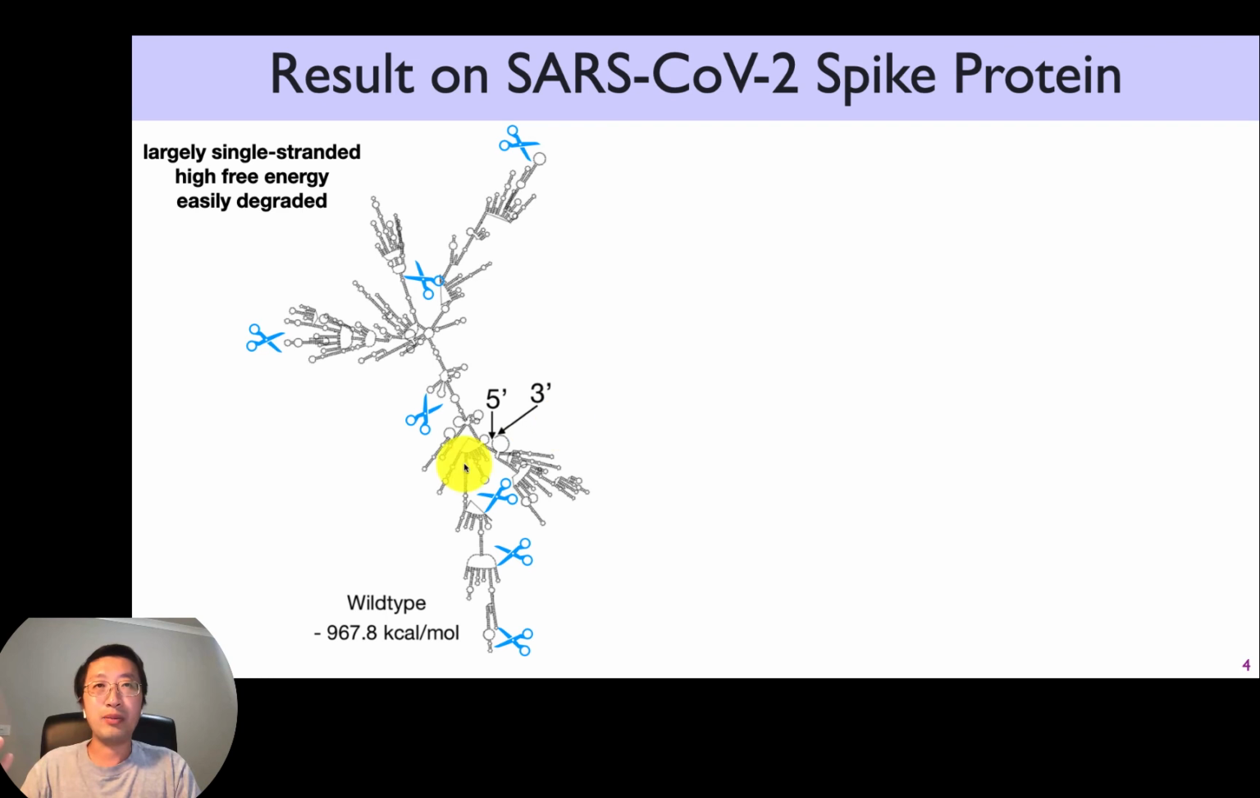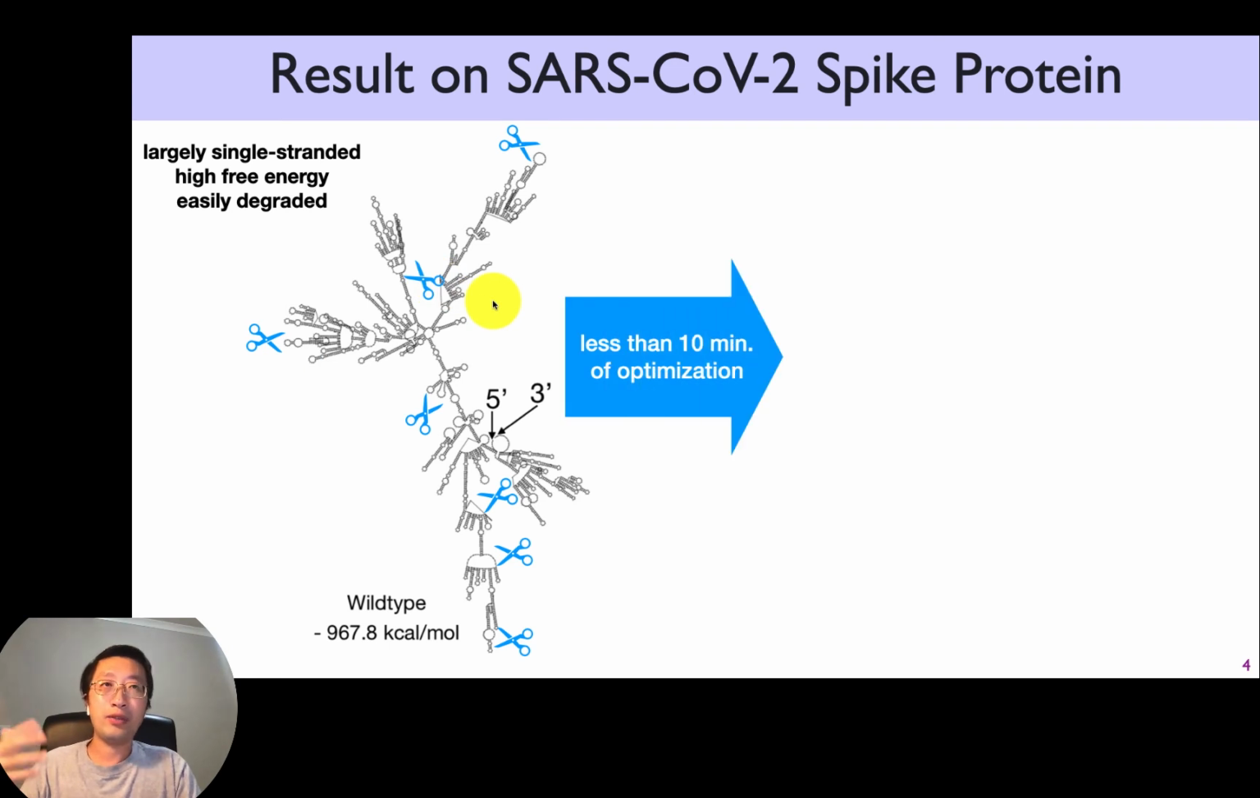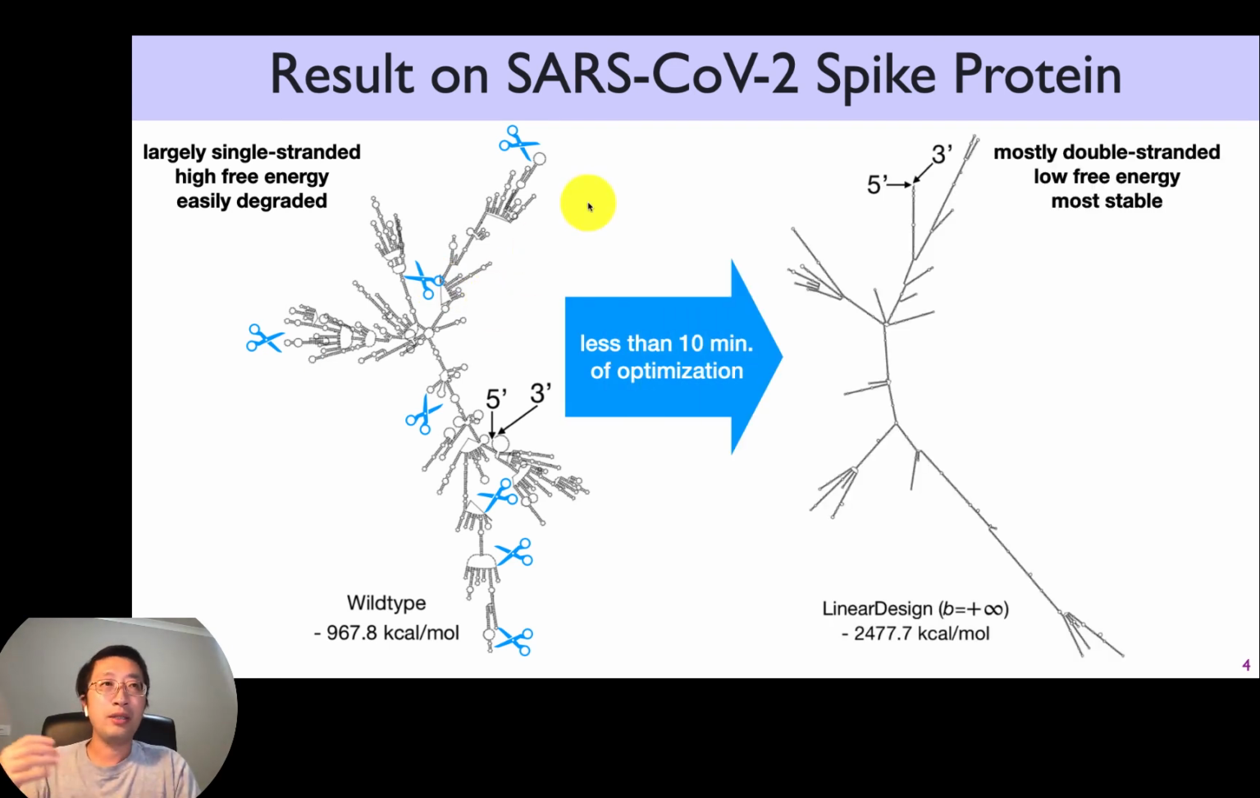Here's the wild type in the virus. That's the virus's original sequence to encode the spike protein. As a result, you can see that it's very, very unstable. You've got tons of single-stranded regions, which can be cut down into pieces. After less than 10 minutes of our design, you get a very different sequence and a very different structure, because you used very different codons. But both sequences translate to the same spike protein. In other words, they are synonymous sequences, but they have very different structures. On the right, you've got an almost purely double-stranded structure, like DNA.